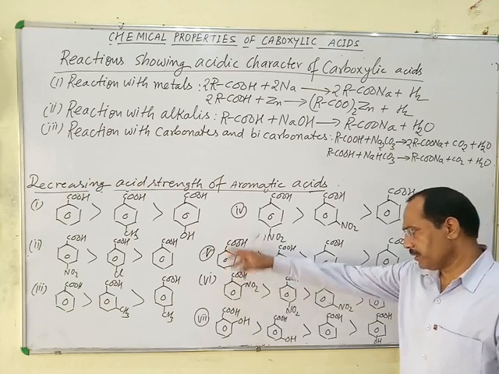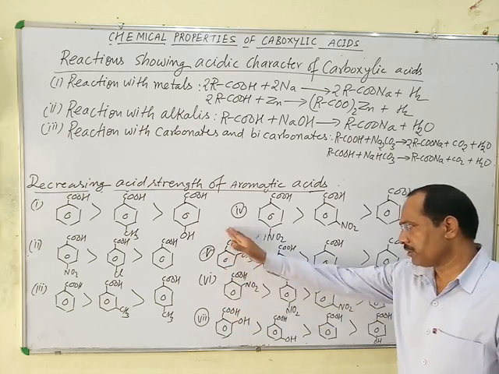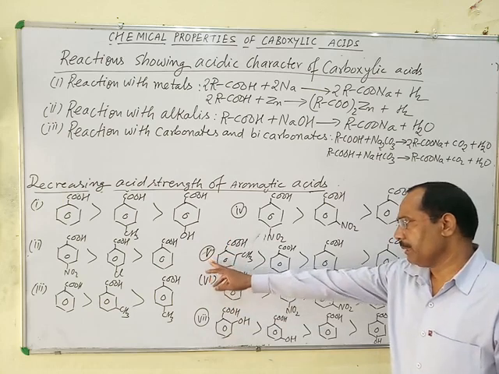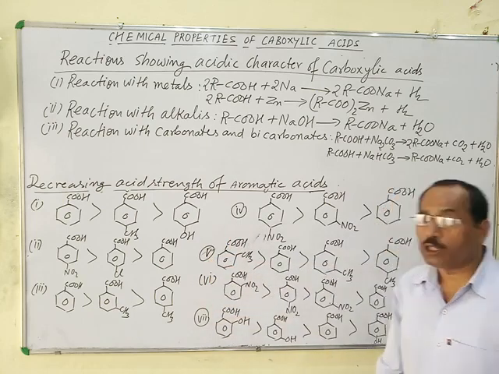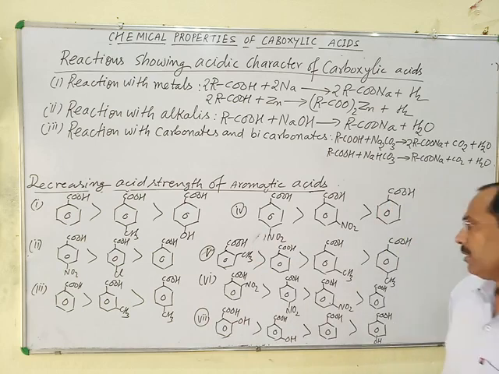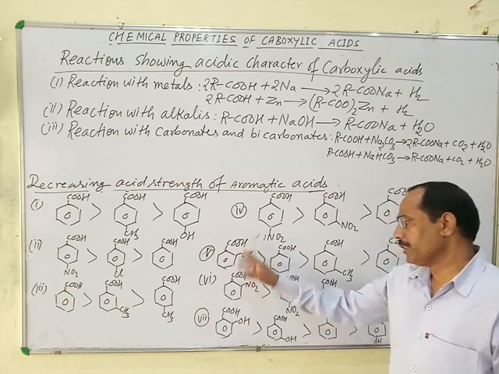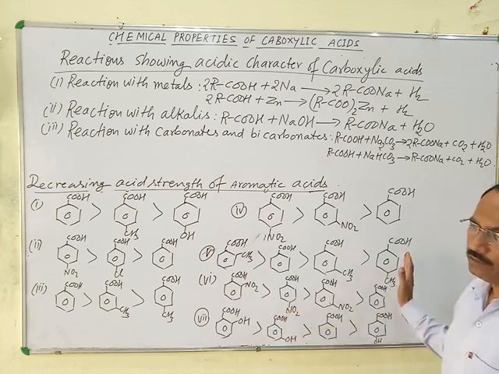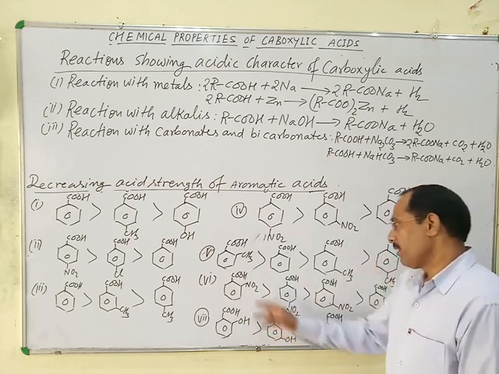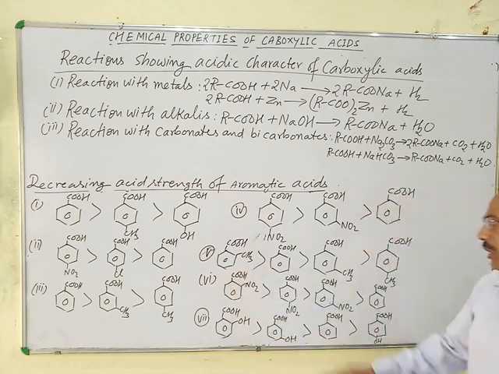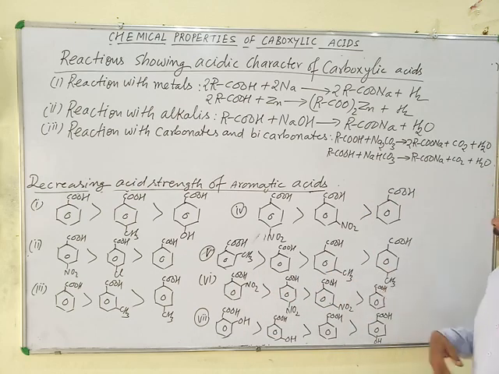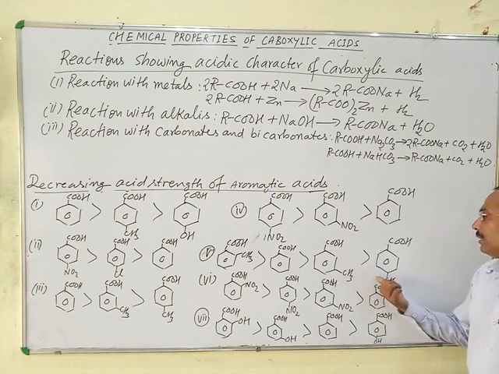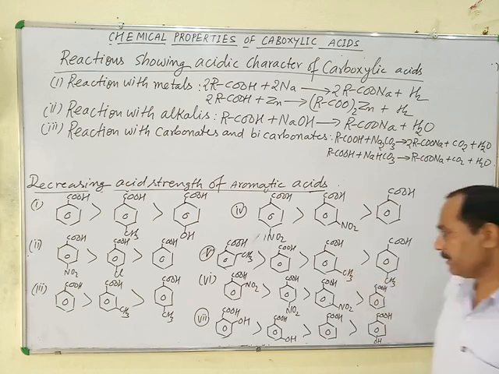In these last three examples, the fifth, sixth, and seventh, clearly explain the ortho effect of the substituent. Ortho-substituted benzoic acid is stronger than other benzoic acids. Means ortho-methylbenzoic acid is stronger than benzoic acid, which is stronger than meta-methylbenzoic acid, and it is stronger than para-methylbenzoic acid.